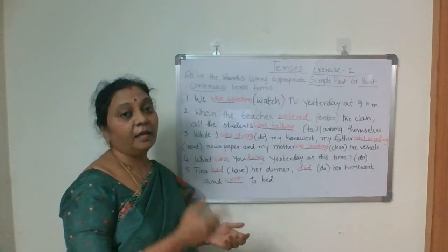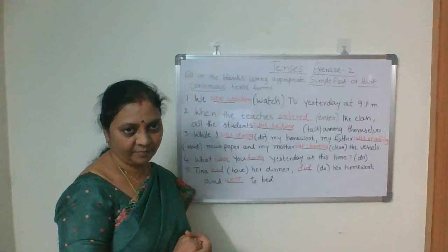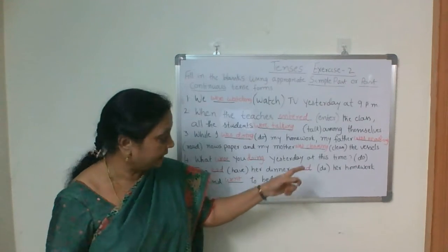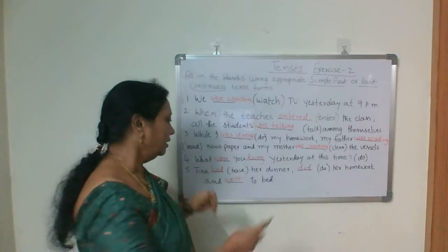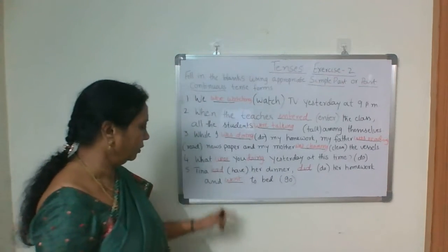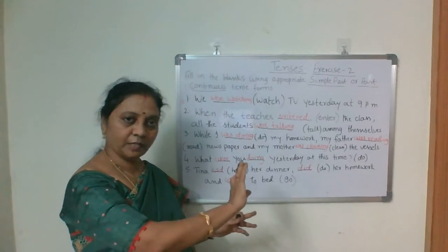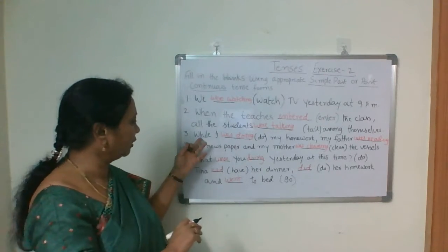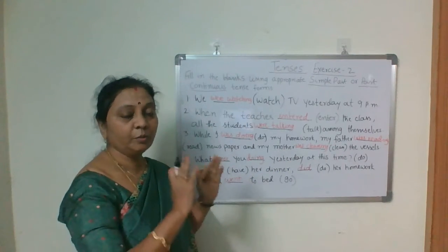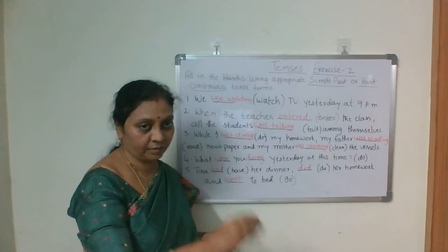So, Tina had her dinner, isn't it? She had her dinner and did her homework and went to bed. This is go, went to bed. All past actions, because no hints like "while" or "at this time" are there. So you have to use only simple past here.